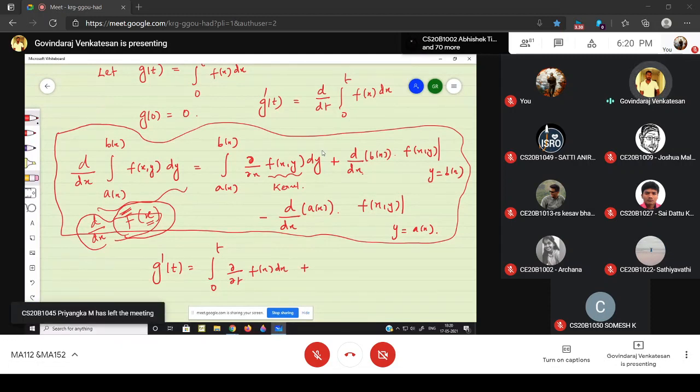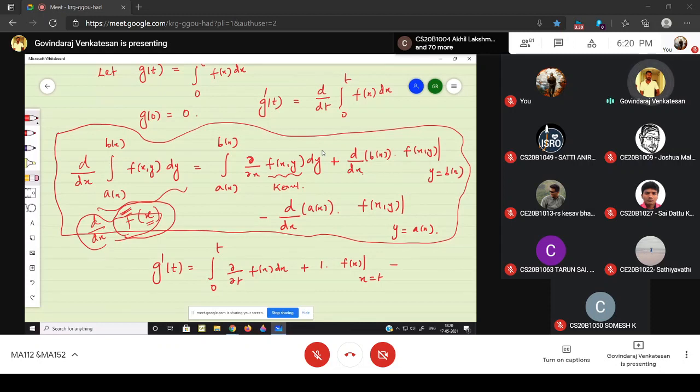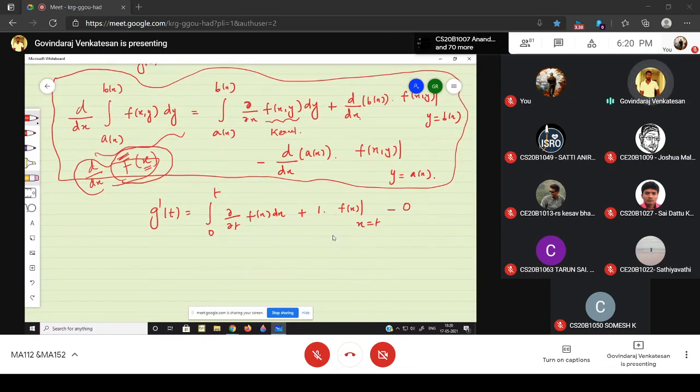Plus differentiate the upper limit, that is 1, and substitute the function f(x) with x equal to t, minus differentiate the lower limit, which is 0. So what is the first term? The integral from 0 to t of dou by dou t of f(x). What is the answer?